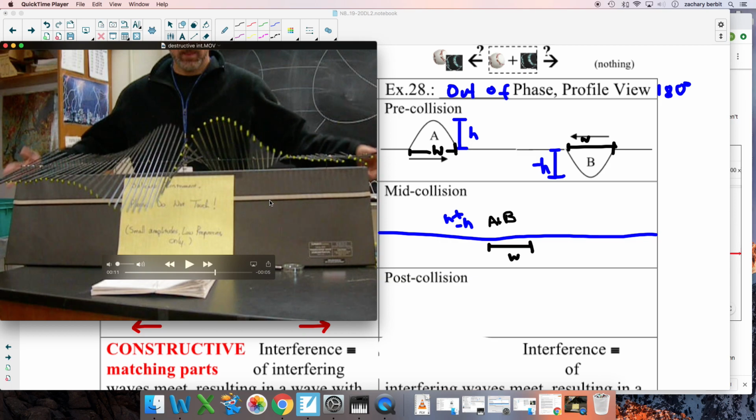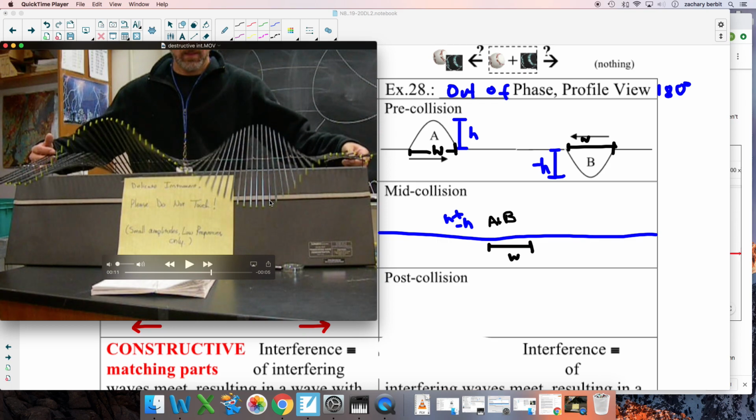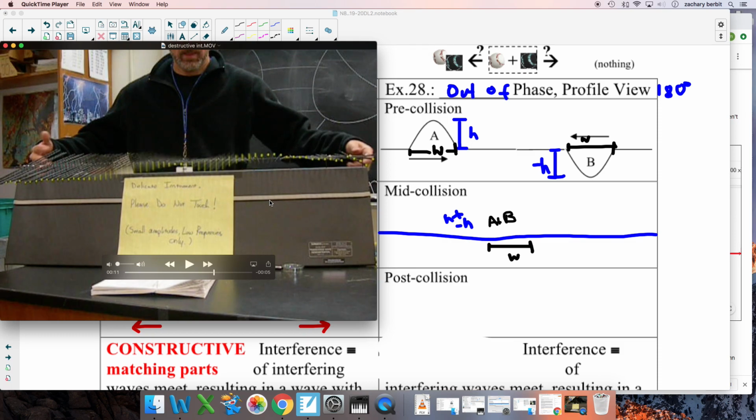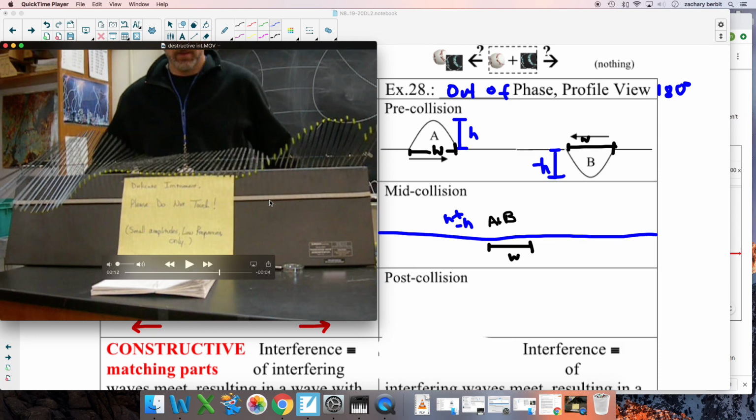Just to go back and show it to you again, we're going in reverse. Now let's go forward. Look at that. From our perspective, crest on left, trough on right. Destructively interfere for a flat line, and then trough on left, crest on right as they go away.